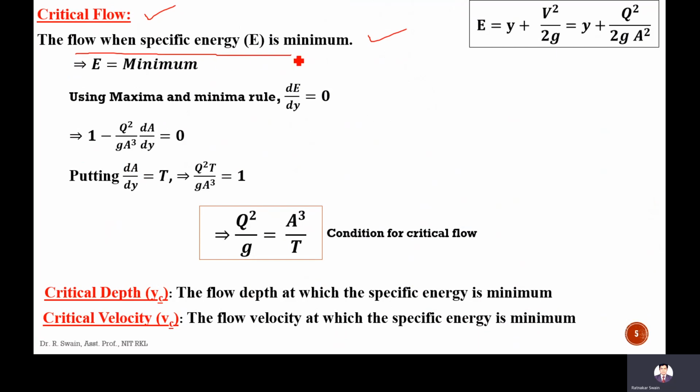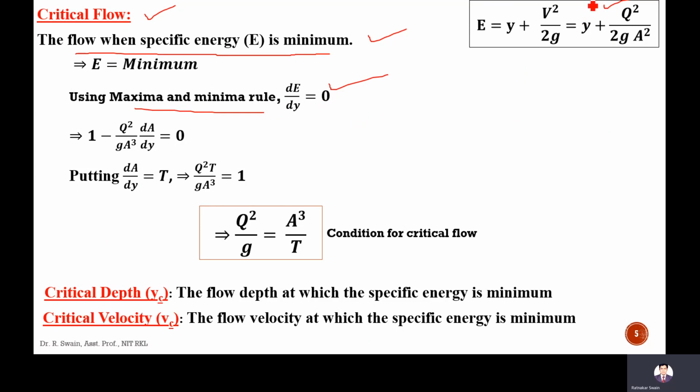So E is y plus q square by 2g A square. If you apply the maxima and minima principle, since E is a function of y for a particular q value, dE by dy is 0.